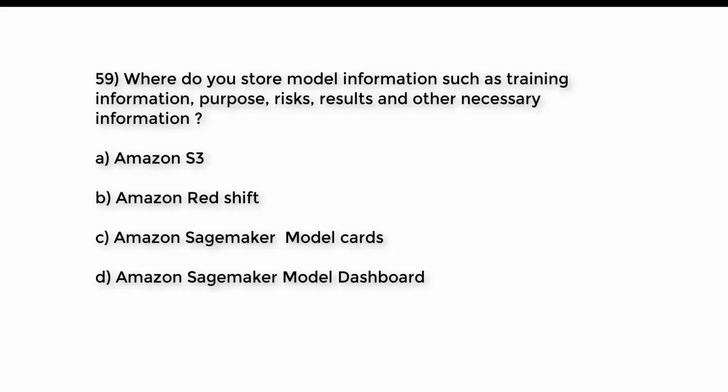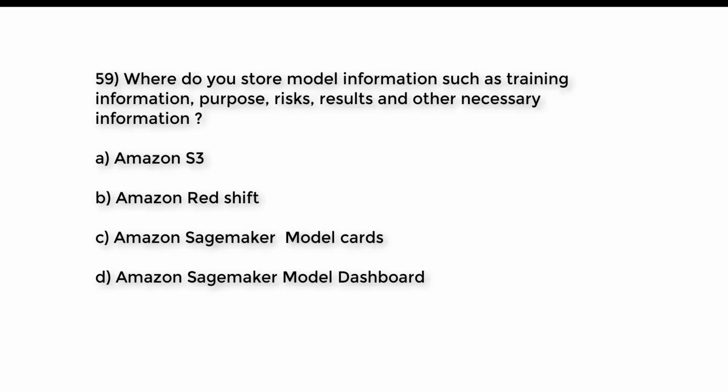Question number 59. Where do you store model information such as training information, purpose, risks, results, and other necessary information? A. Amazon S3. B. Amazon Redshift. C. Amazon SageMaker Model Cards. D. Amazon SageMaker Model Dashboard.